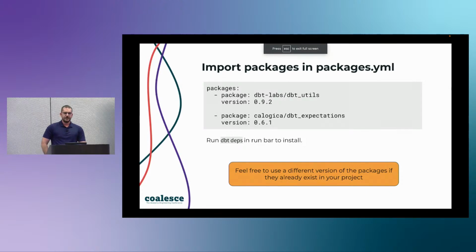So the first thing, if you are using your own project and you're not following along with us, you will have to add these packages to your project. If you're following along, they were already provided for you. You've already run dbt deps, so they should already be in your package. Also, if you're following along in your own project and your dbt utils version is different, don't change it. Just keep what you currently have. It doesn't have to be the 9.2 version.